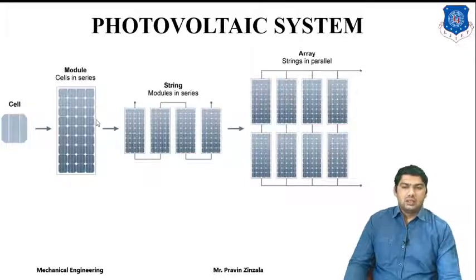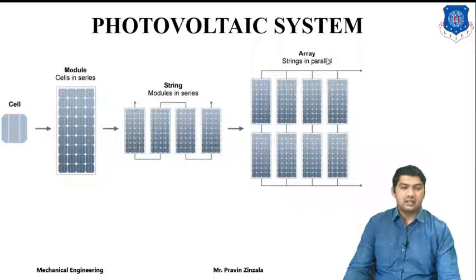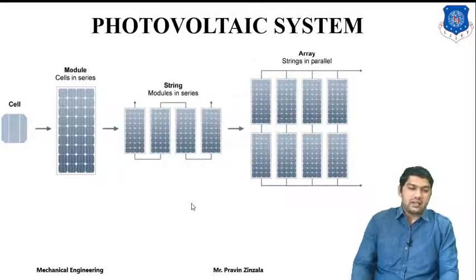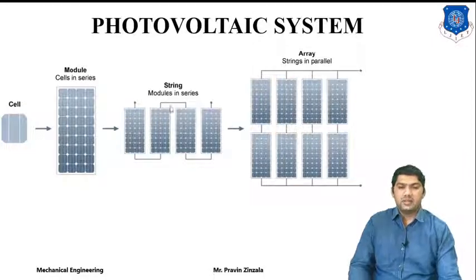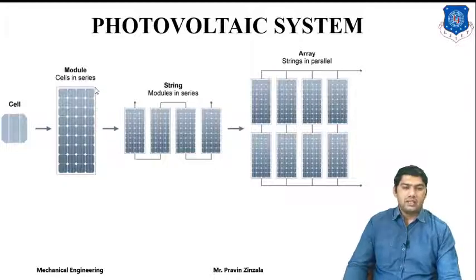Means by small cells we can make a module, and by arranging modules in series and parallel we can make the array, and by utilizing different arrays we can generate a large amount of electricity. So in the market many specifications of solar panel are available. It will depend upon your array system or different types of module. By placing more modules we can generate more energy.